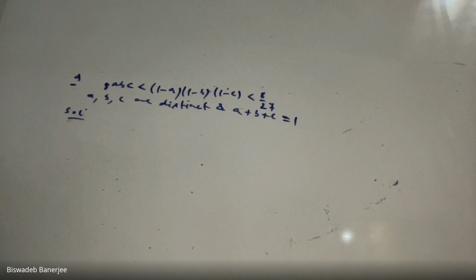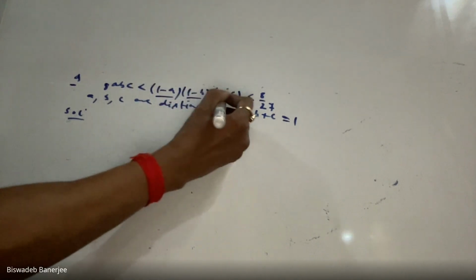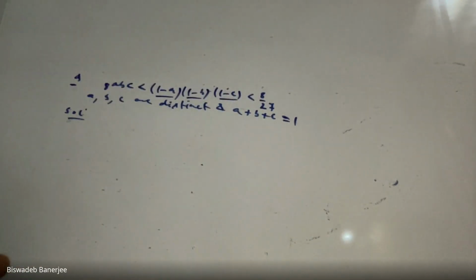So how to solve this question? Again, we shall use the AM-GM inequality here. But notice that the observations are in this form: 1 minus A, 1 minus B, and 1 minus C.